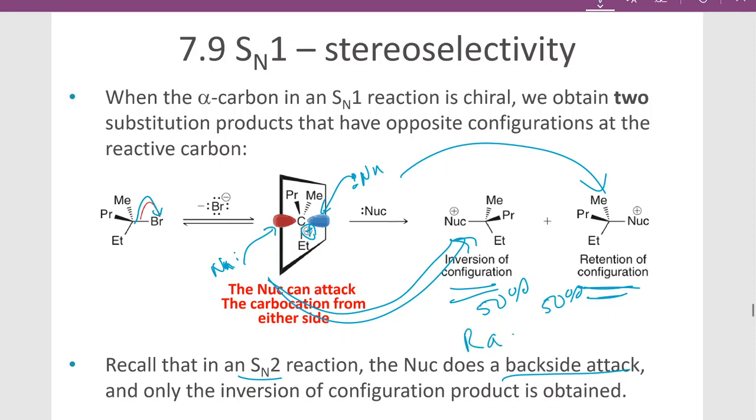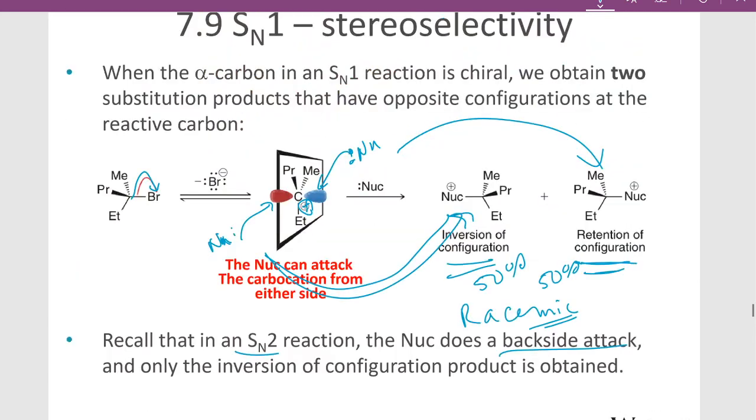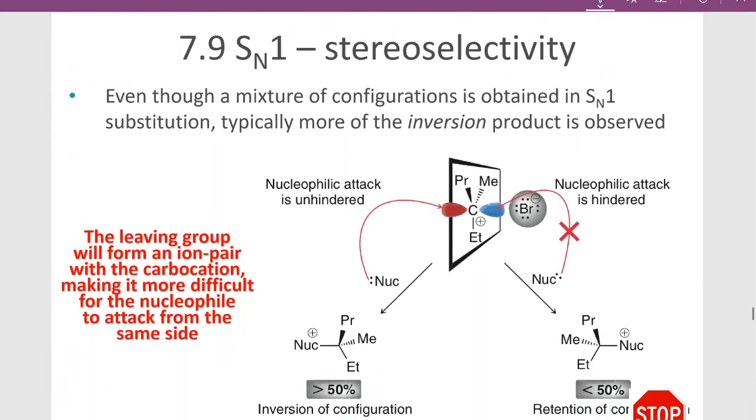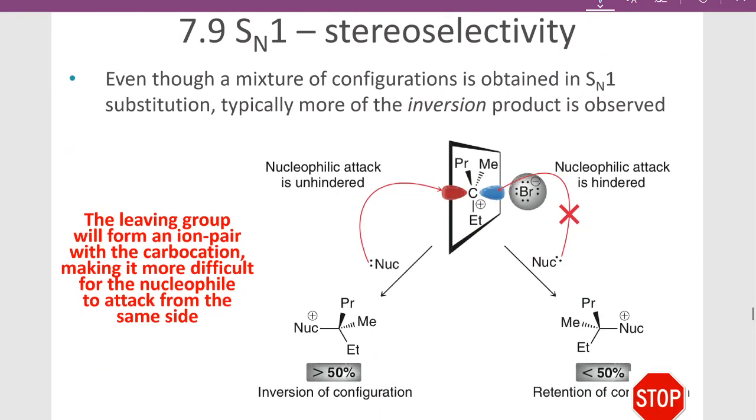And this 50-50 mixture is called a racemic mixture. It's about 50% one and 50% the other. So if you go through a carbocation intermediate, you're losing any stereochemistry that you had in your starting material. Okay? But in fact, it's not quite exactly 50-50. You don't get exactly a racemic mixture because of what's called closely associated ion pairing.